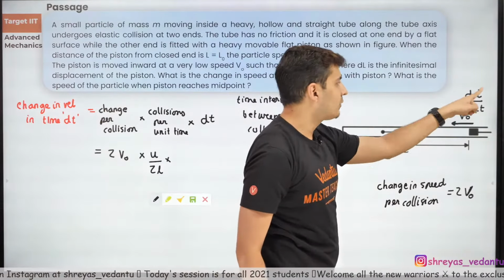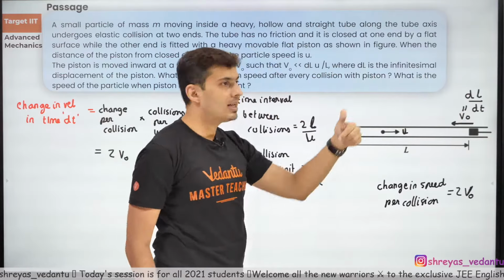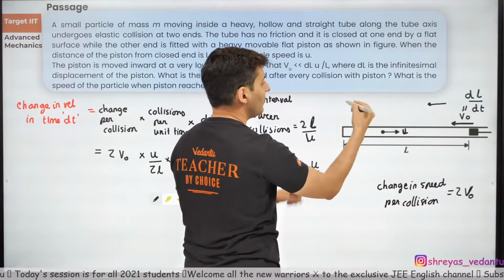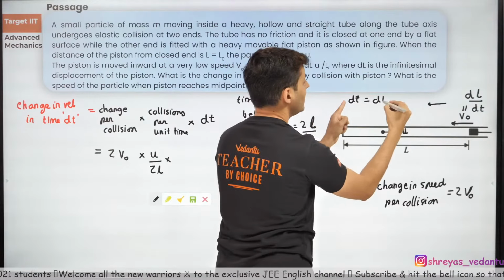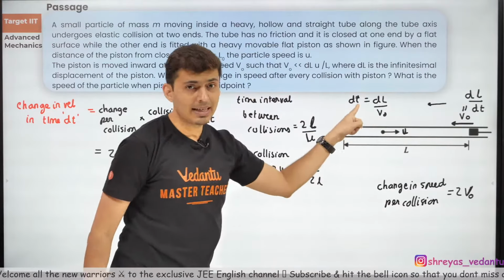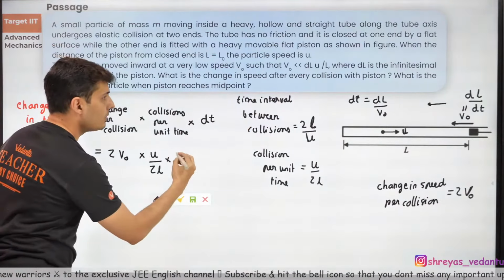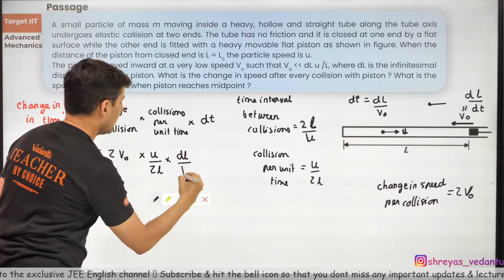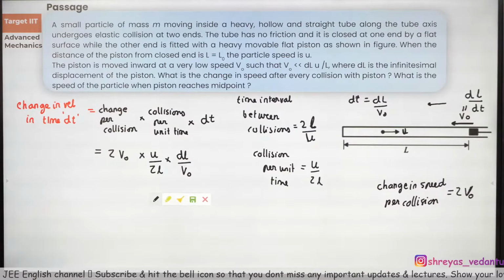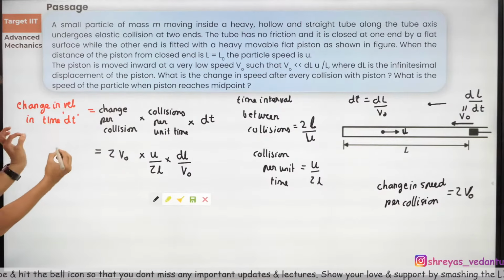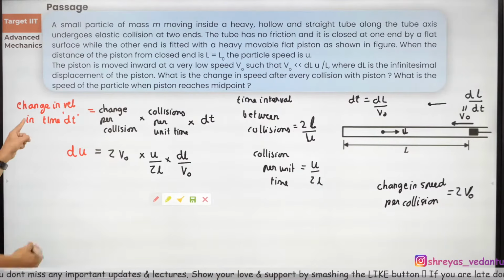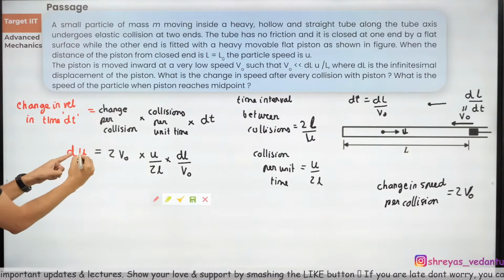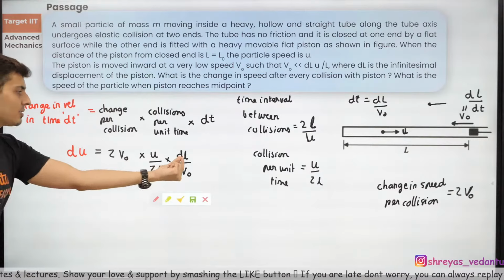I think I know what dt is from here. Check this out. V naught is dl by dt. From this, dt will be nothing but dl by V naught. Everybody getting this from that expression? So dt will be nothing but dl divided by V naught. Now this change in the velocity in time dt, what do I write it as? This is going to be a very small change, so I'm going to write this as du. Change in the velocity of the particle is going to be small du, for small dl.